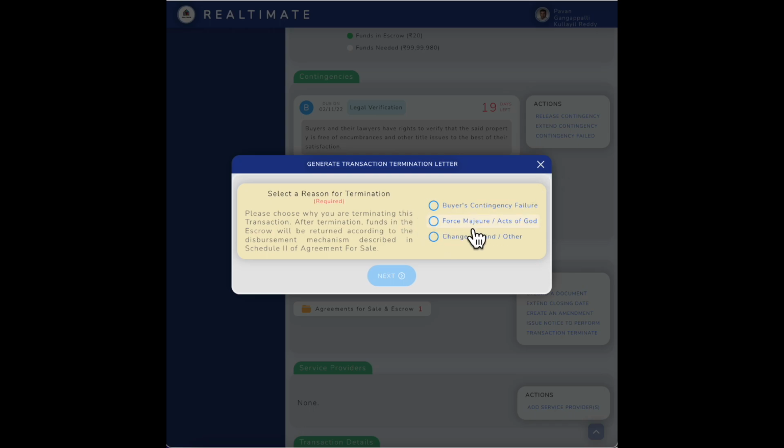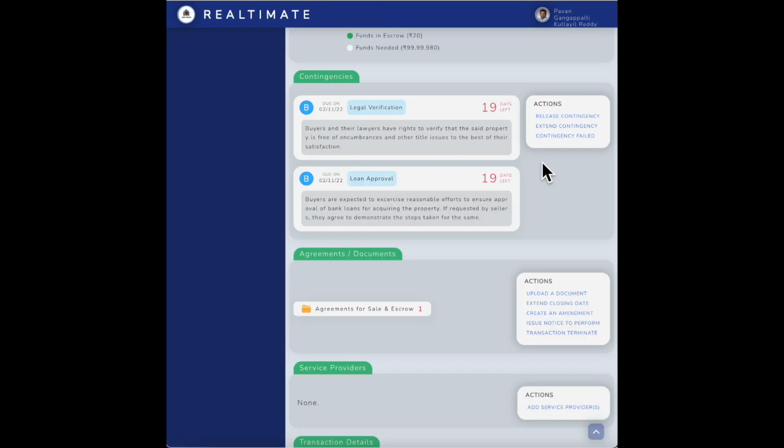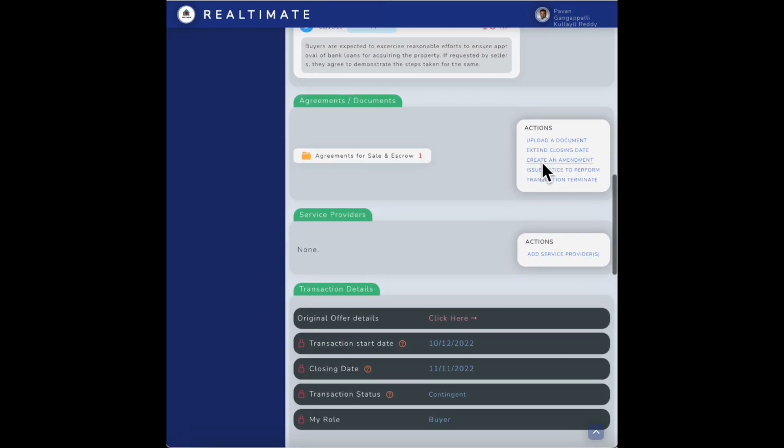And there are other reasons why it could happen, right? Force majeure, acts of God. There's a flood, there's a volcano explosion, or there's COVID or some other thing. So both of them want to mutually call off the deal. They could sign off on a terminate transaction agreement. Okay, and there are other things that can be done.